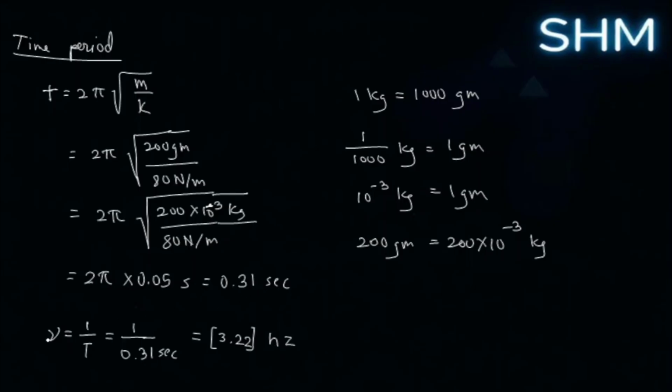And frequency, being the inverse of time period, is 1 by t, 1 by 0.31 seconds, or 3.22 second inverse, or 3.22 hertz.